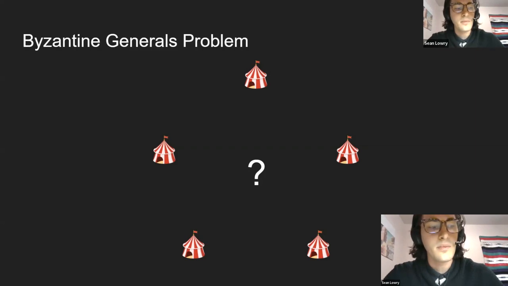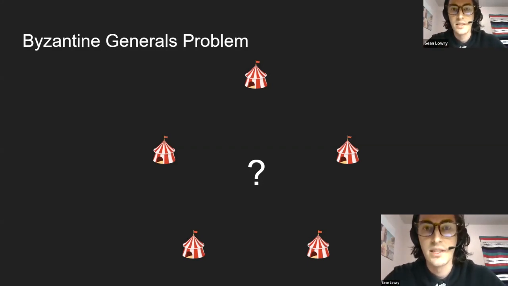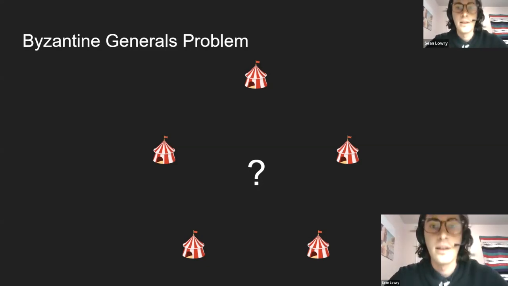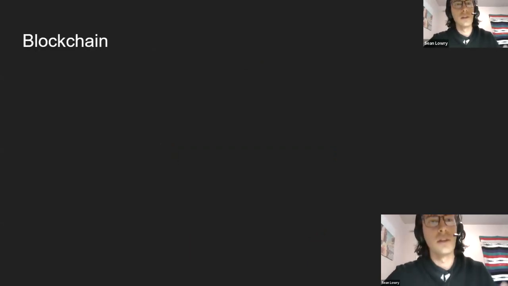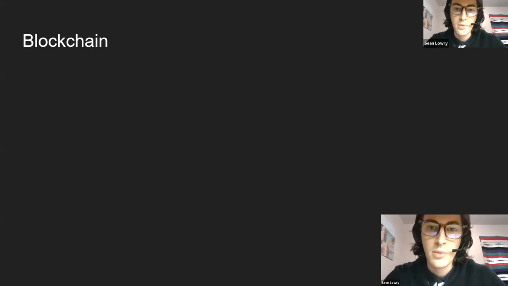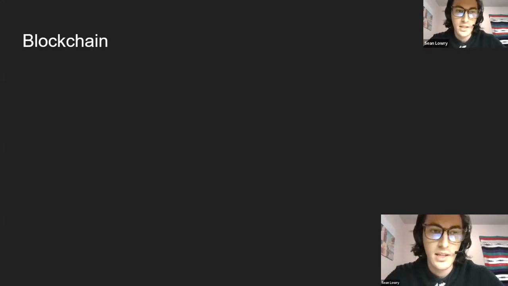And it's even worse in a computer system, because if the distributed nodes in a computer system do not have consensus, then it will result in a catastrophic failure and nothing will work. With that in mind, that brings us to blockchain. I'm going to talk about blockchain in the most general terms at first, and slowly add some layers, because I think it is a little difficult to understand, and there are a lot of moving parts to it.